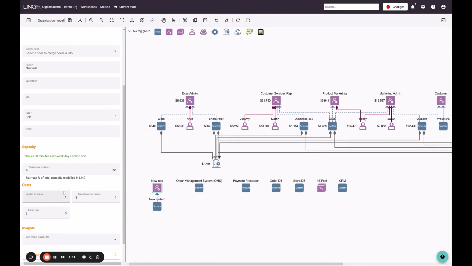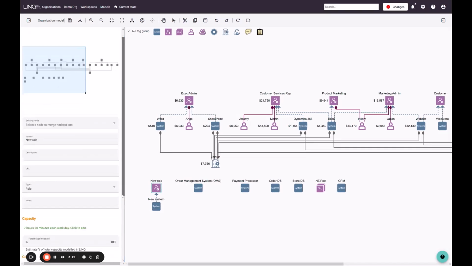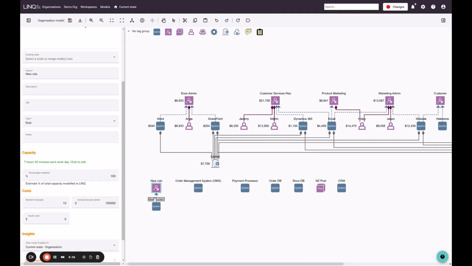I might have more than one person in that role. So against costs, I can say I've got 10 people. And here I can also define the annual cost per person. And I can also choose if it's more appropriate to have an hourly rate for these people. But I have said that there are 10 people in this role. They all have the same salary. They all have the same capacity. So this is the simplest level of defining capacity for roles.